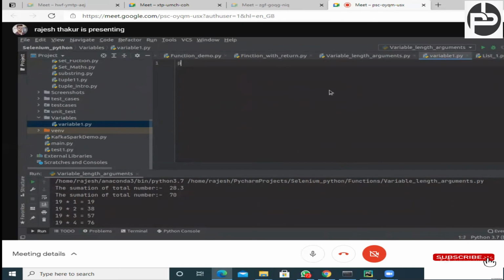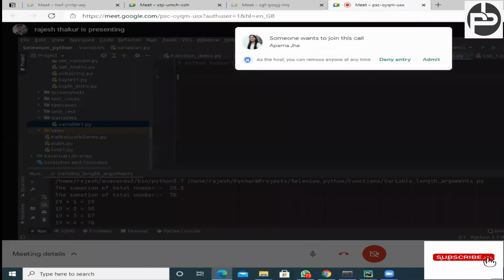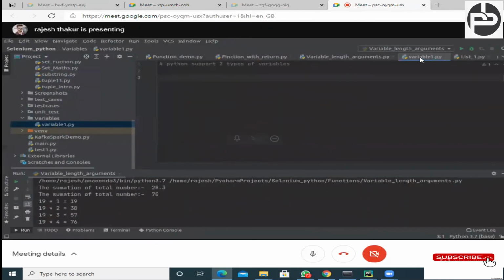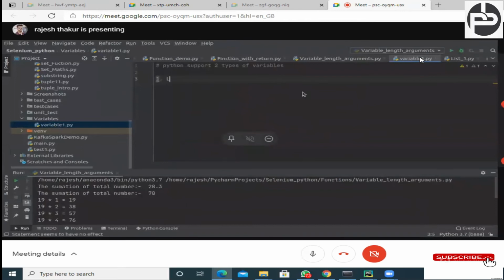So Python supports two kinds of variable, two types of variable. One is local variable, second is global variable. ठीक है? So what do you mean by the local variable and what do you mean by the global variable?